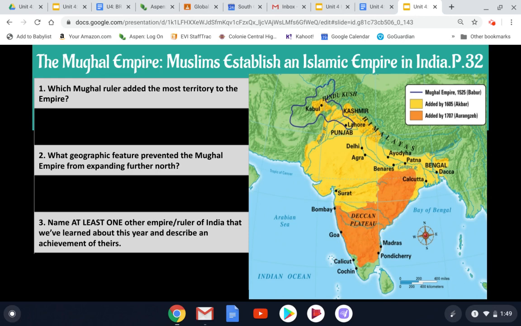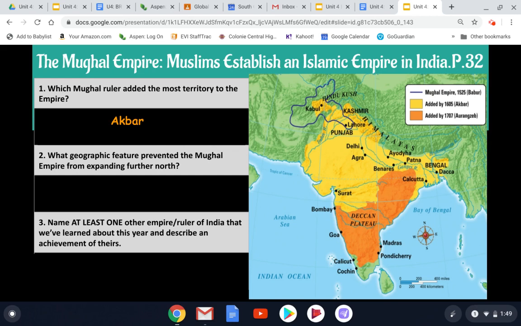If we compare all 3 of these amounts of territory, I would say that Akbar, the one in the middle, the gold area, that's central, northwest, and eastern parts of India, would be the most. And we'll see some of his accomplishments and his policies in the next page also.